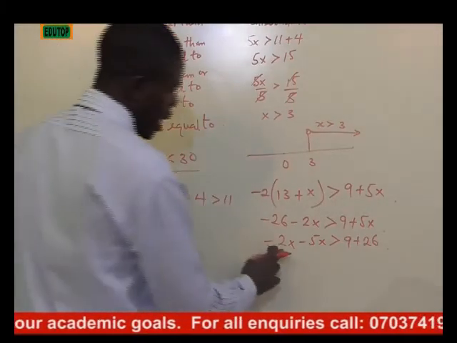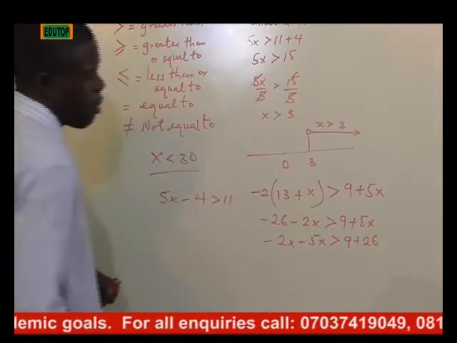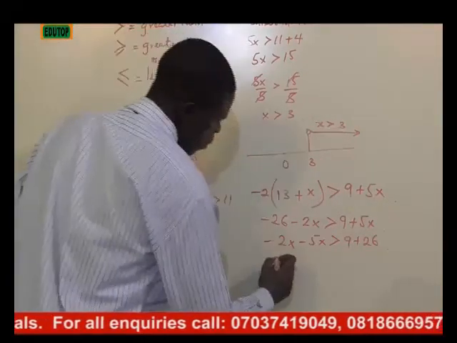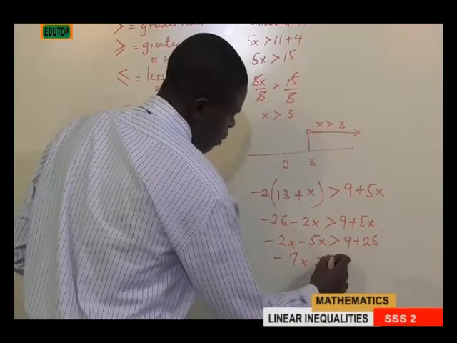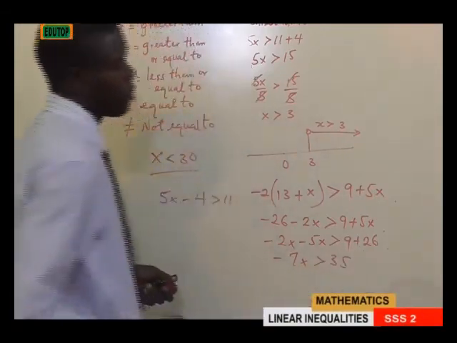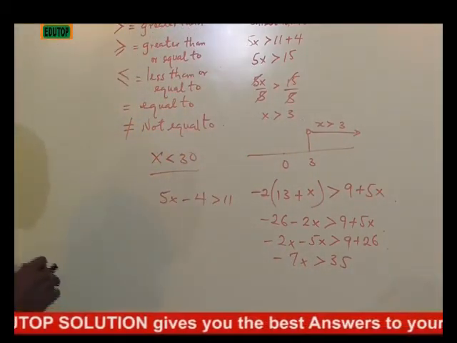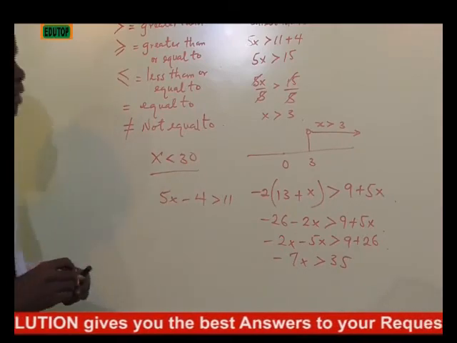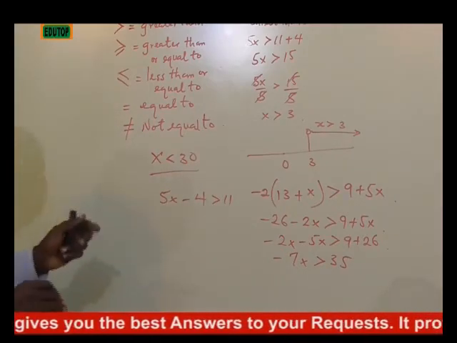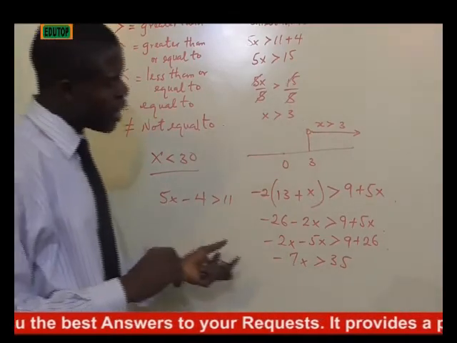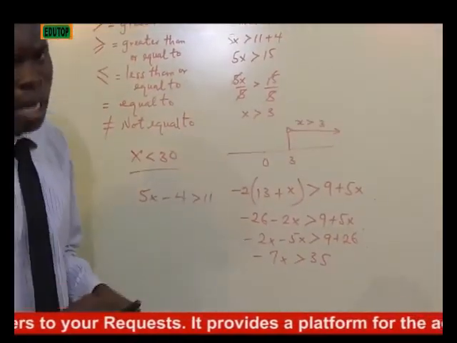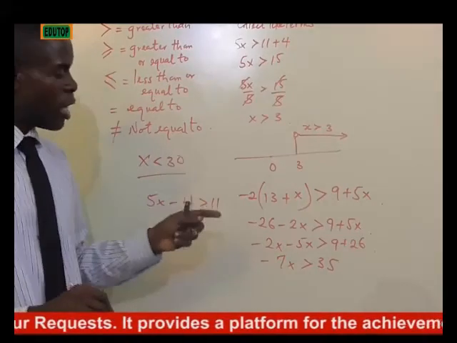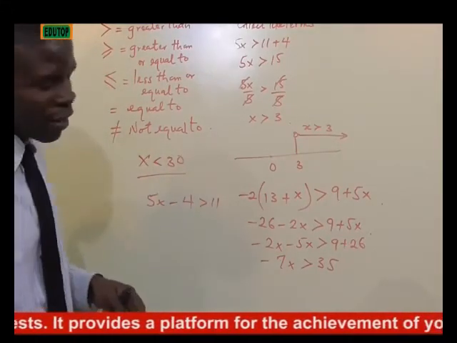Then -2x minus 5x will definitely give us -7x. This plus this gives us 35. So we are interested in calculating our x. It should be noted that when dividing an inequality by a negative number, the inequality symbol reverses.